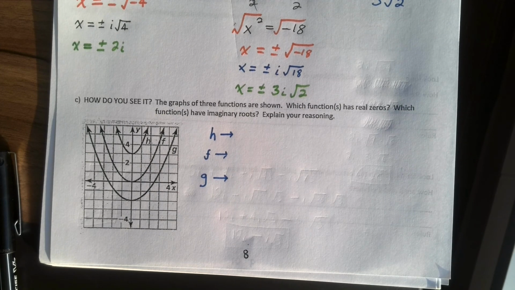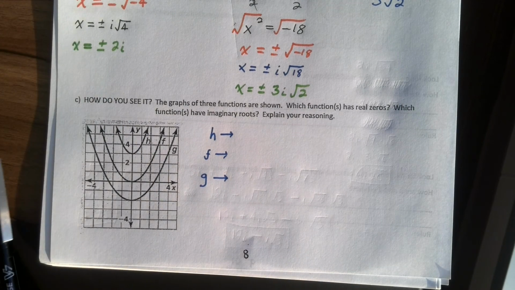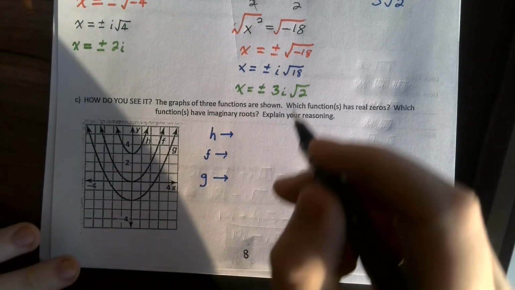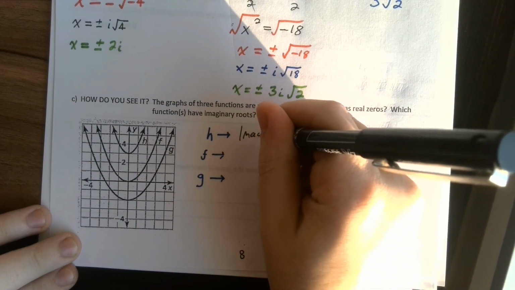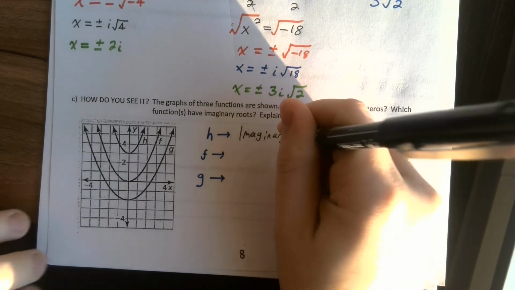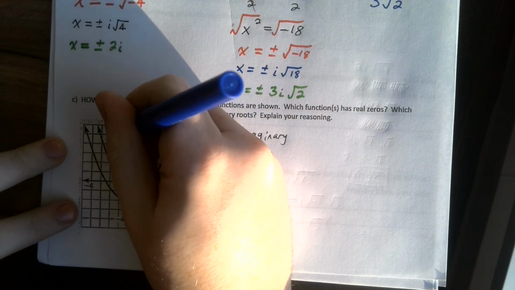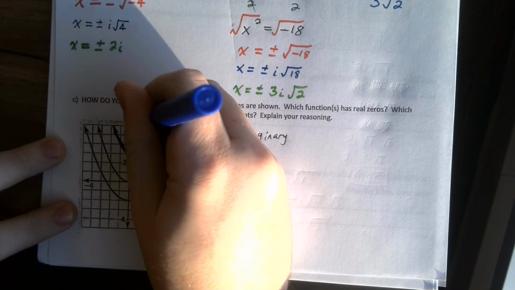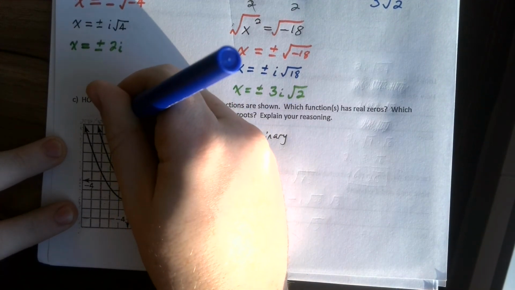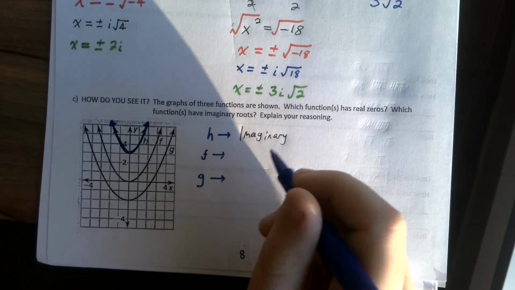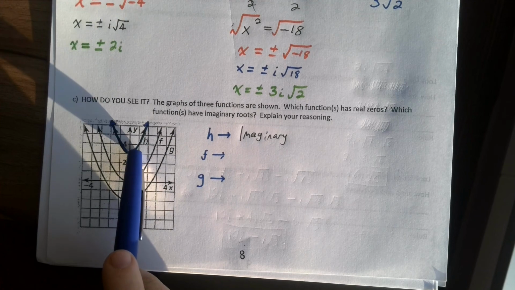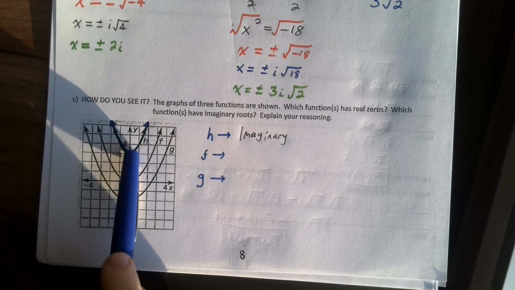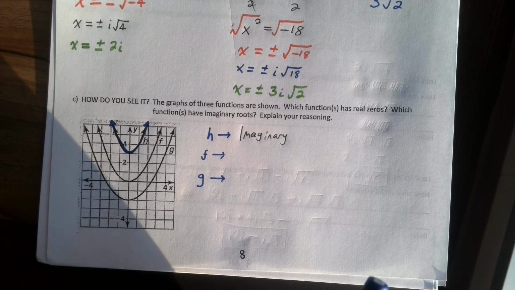Well, we mentioned before, if we have a graph that's floating off of the x-axis, we say that its roots are imaginary. You see how h is floating up here, and it never touches the x-axis? It means there are no real roots, but we do have some imaginary roots. In this case, it would be plus or minus i times the square root of 3.